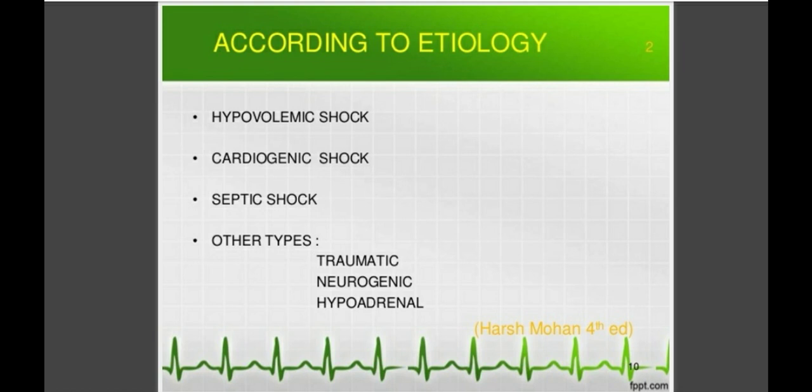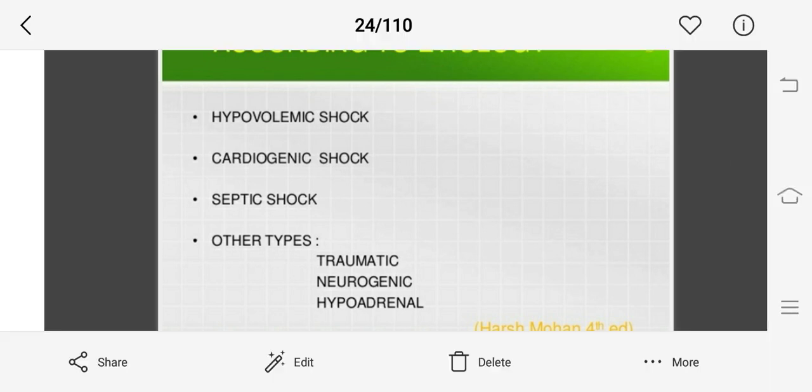According to etiology, secondary shock is again classified into different types. The three main types of shock are: first, hypovolemic shock; second, cardiogenic shock; third, septic shock. The other types, according to the etiology, may be traumatic shock, neurogenic shock, hypoadrenal shock, anaphylactic shock, and so many. So these are the different types of shock.